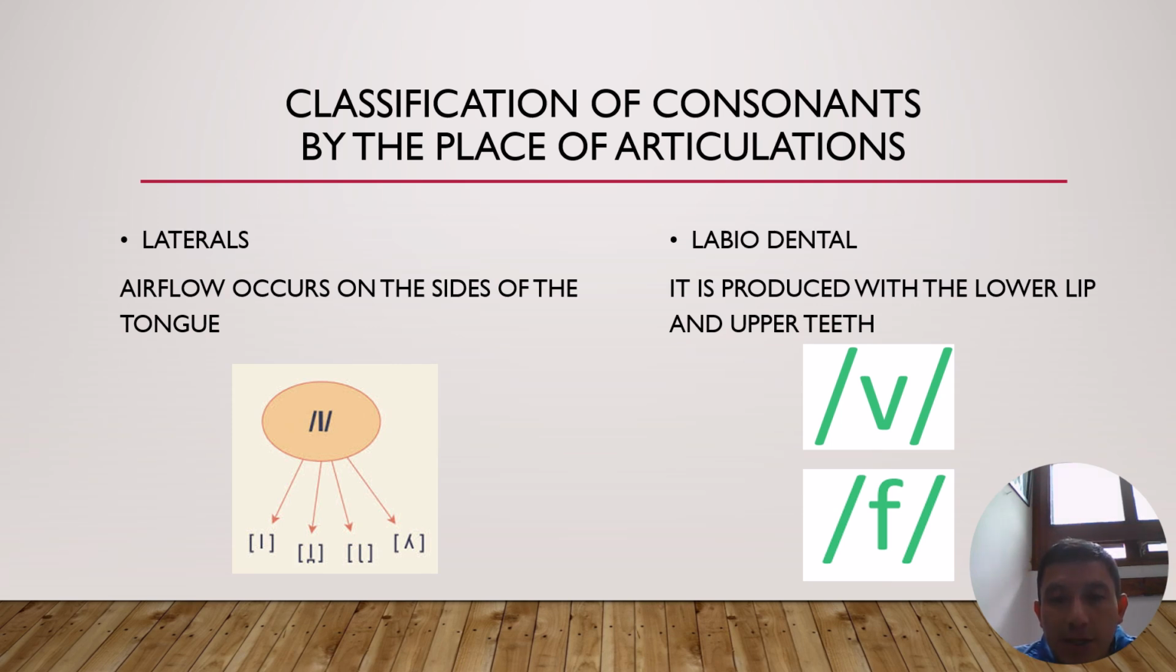The other classification is the place of the articulation. Laterals: air flow occurs on the side of the tongue. L. Labiodental is produced with the lower lip and upper teeth. V, F.